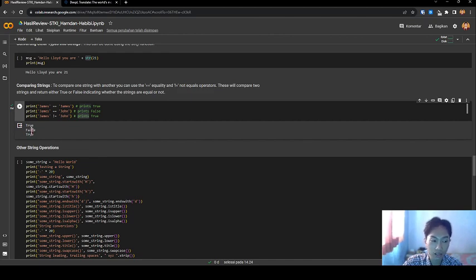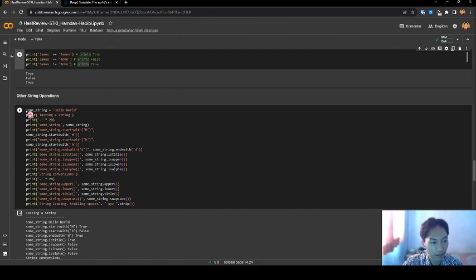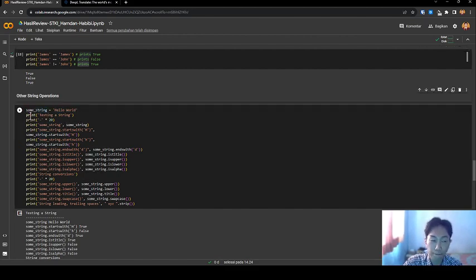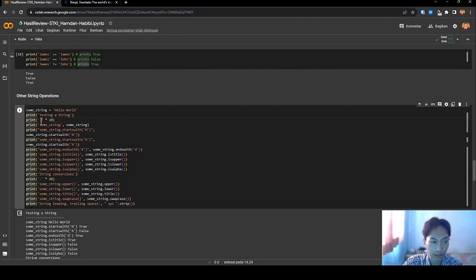Next, other string operations. Let's see the code. I have a variable some string, hello world. I print testing string is a string. I have code print this and multiply by 20. And next I print some string, the variable some string as hello world.